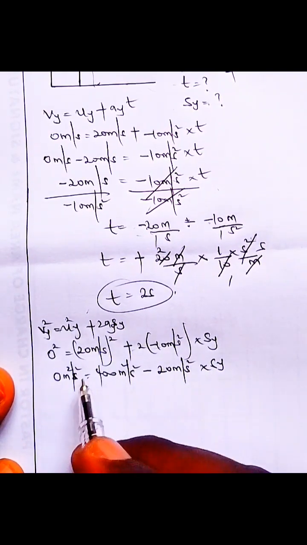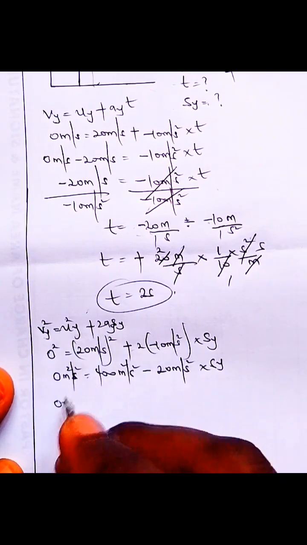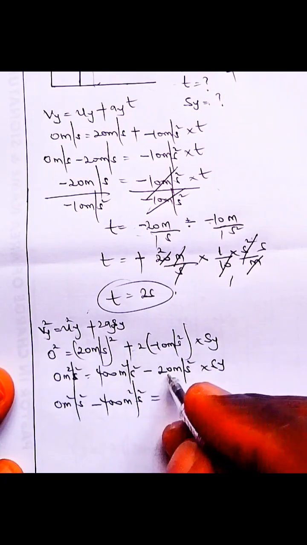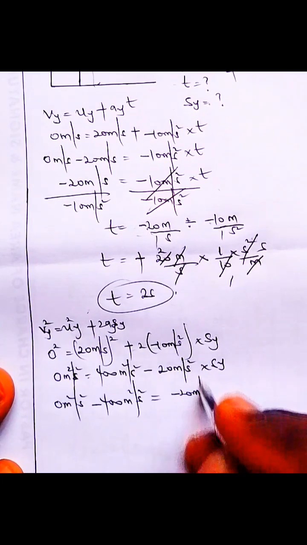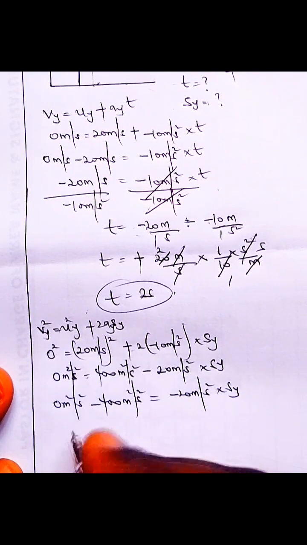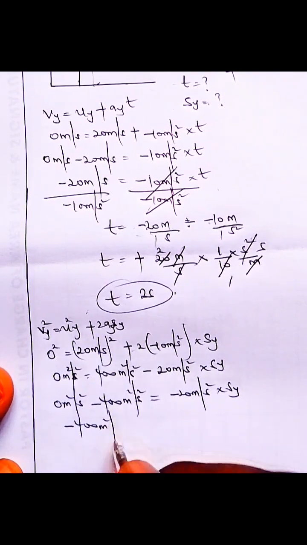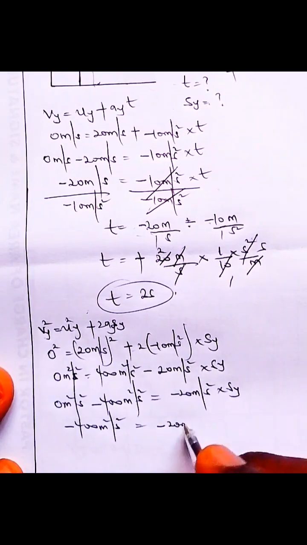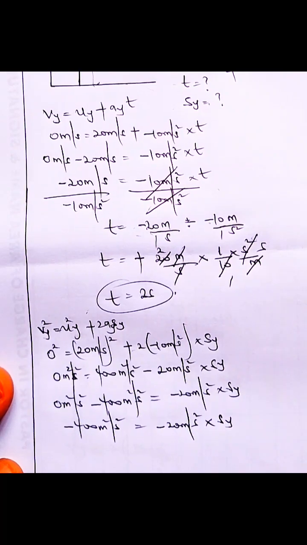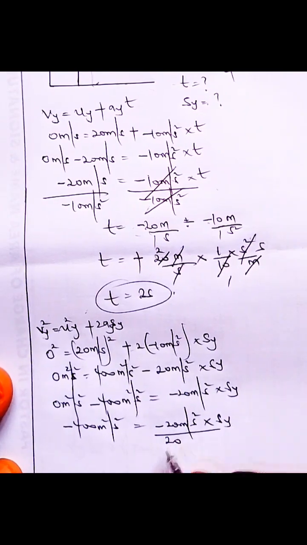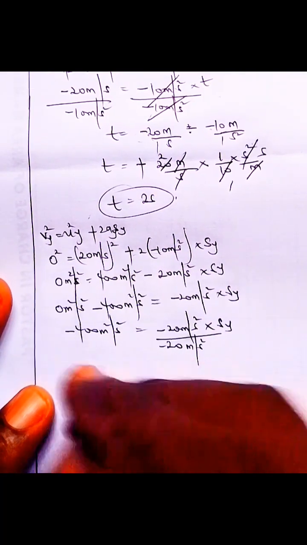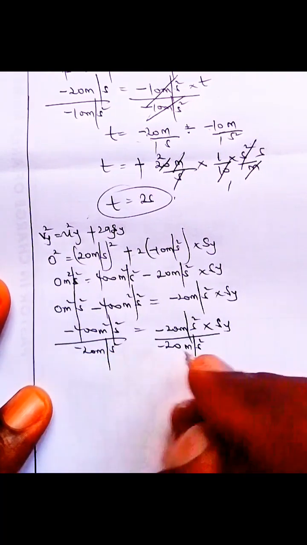Now we're going to collect our like terms. We send this to the other side. 0 meters squared per second squared minus 400 meters squared per second squared equals, what do we have here? Minus 20 meters per second squared times distance along the y-axis, which is also known as height. So that's minus 400 meters squared per second squared equals minus 20 meters per second squared times the distance along y. So we're going to divide both sides by minus 20 meters per second squared. We're doing that right away.